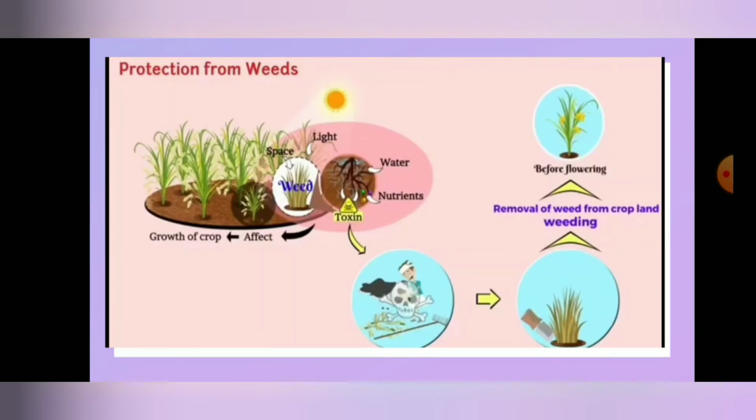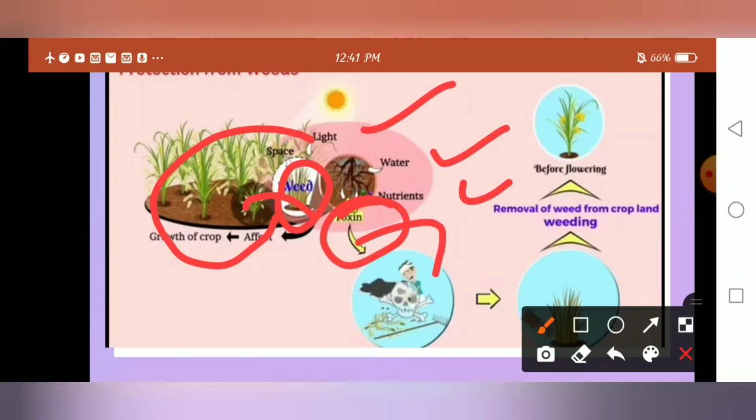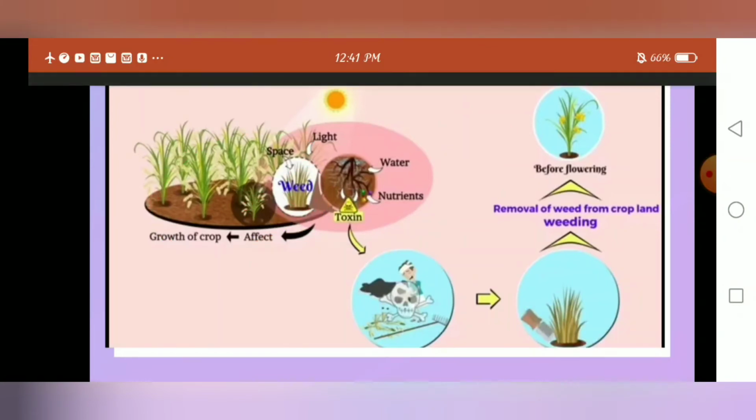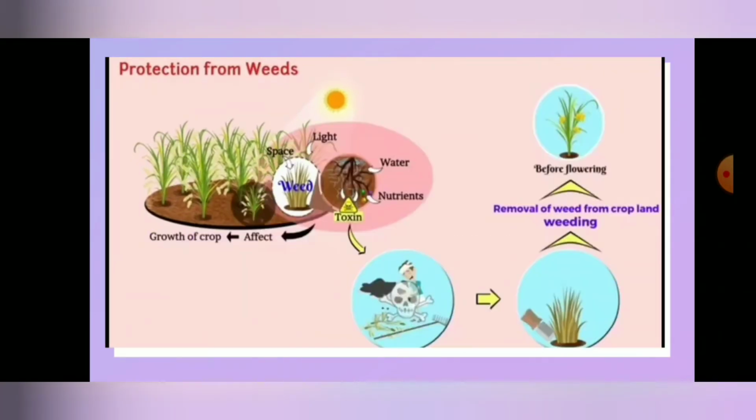What happens if we do not protect from the weeds? In this picture, some crops are there, and along with them a weed is also there. This weed competes with the other plants for sunlight, water and nutrients. It is also toxic for the farmer, for human beings and for animals, because it contains poisonous substances. These poisonous substances are very harmful for human beings as well as animals.